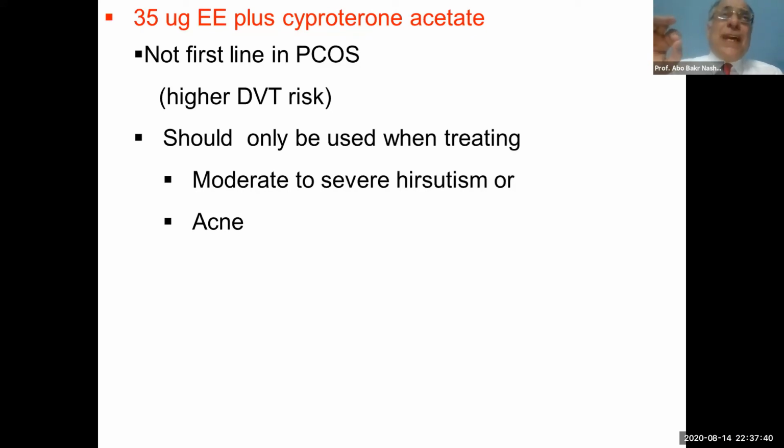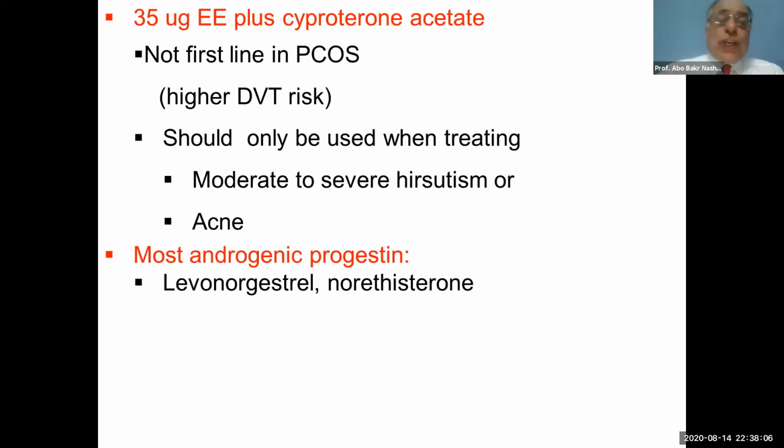Just an important hint about the 35 microgram ethinyl estradiol plus cyproterone acetate. It should not be the first line of treatment of polycystic ovary syndrome because there is a higher risk of DVT, and it should only be considered if we are treating moderate to severe hirsutism or acne.